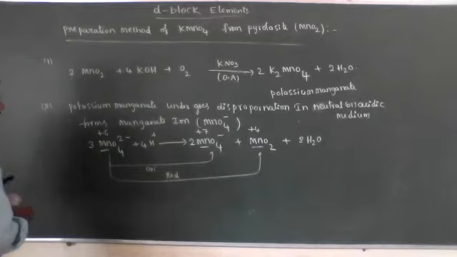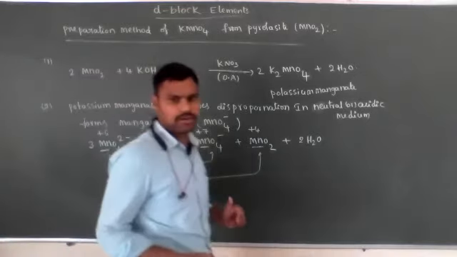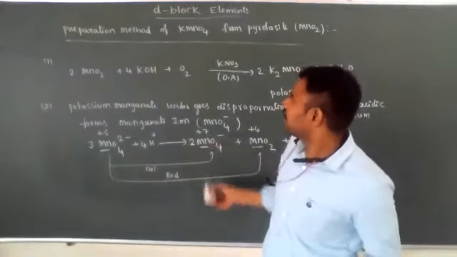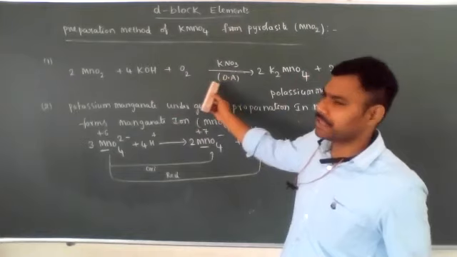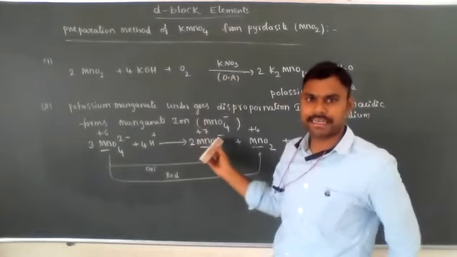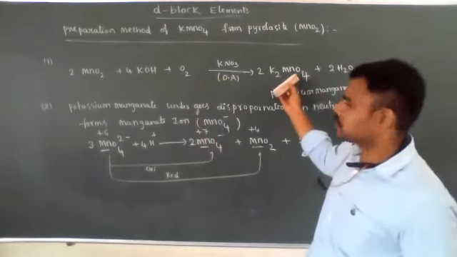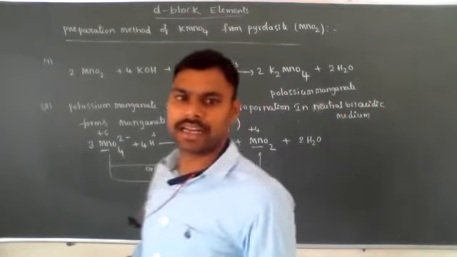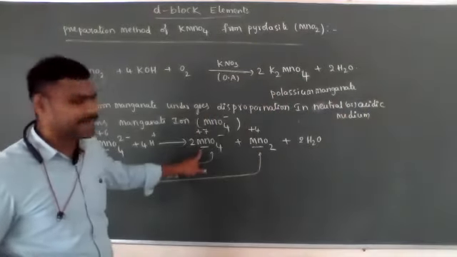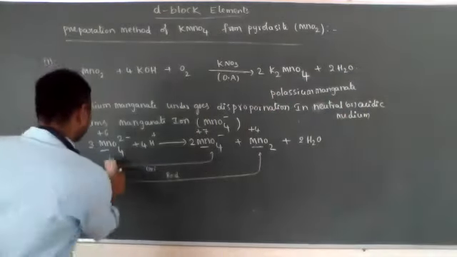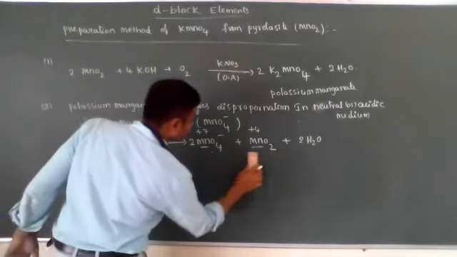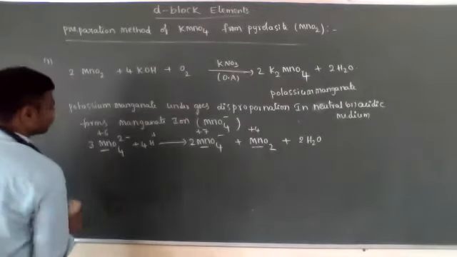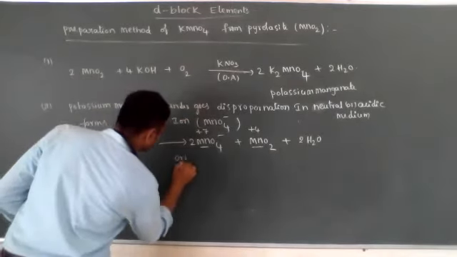Next, let's see this KMnO4. This is the preparation method. The first step is common. In the first step the product is the manganate ion. That manganate ion undergoes disproportionation, and then we get the permanganate ion. Or otherwise, the second step can be changed. What is the second step?